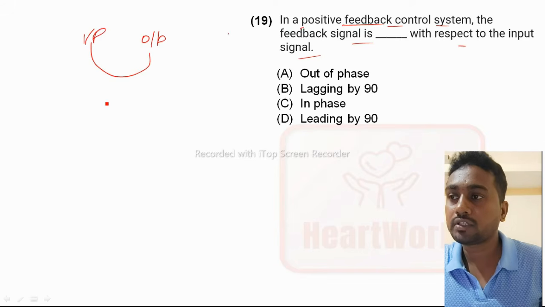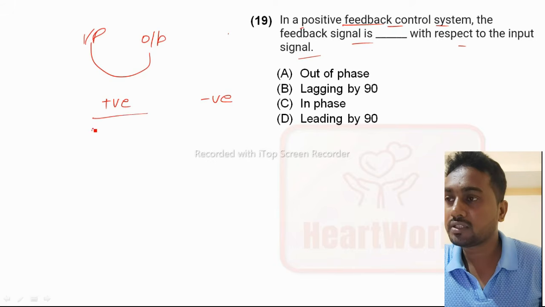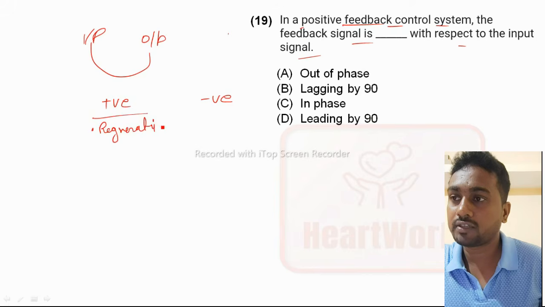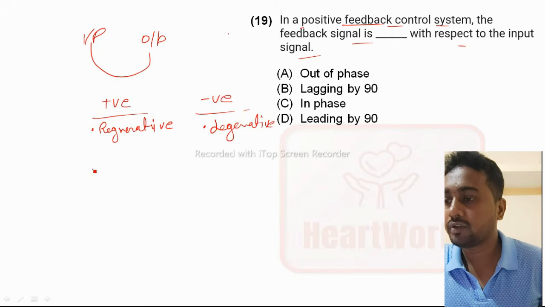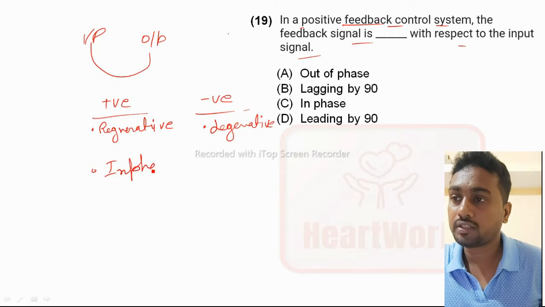There are two types of feedback system: positive feedback system and negative feedback system. A positive feedback system is regenerative, and a negative feedback system is degenerative. In a positive feedback system, the feedback signal is always in phase, and in negative feedback it is out of phase.